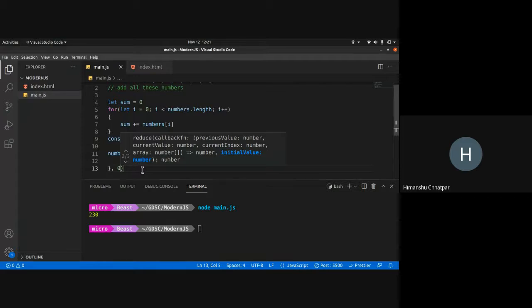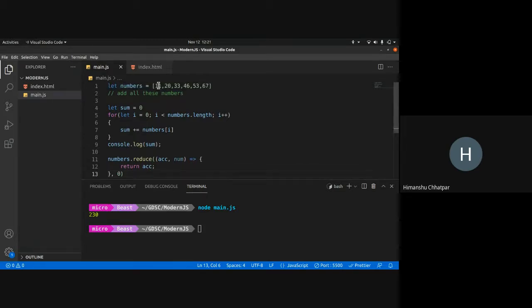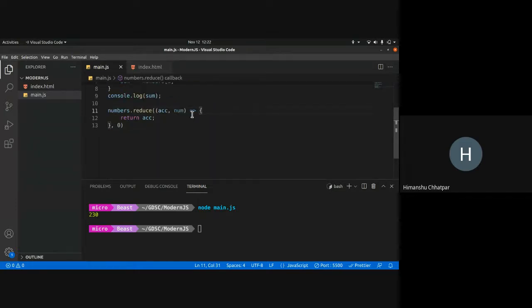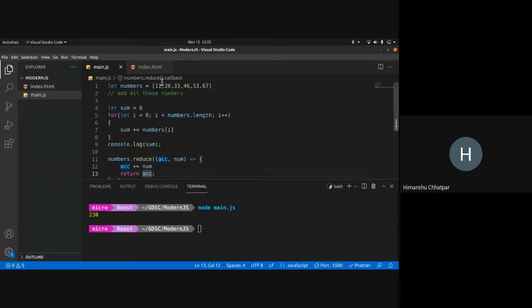Cool. Next thing is number refers to the current number that is under consideration. So in the first part, it will take number as 11, then it will take 20, then 33, then 44, and so on. Basically, it will loop through this. So what I can do is accumulator plus equals number, and then return accumulator. So essentially what accumulator is storing is the current sum until this index.